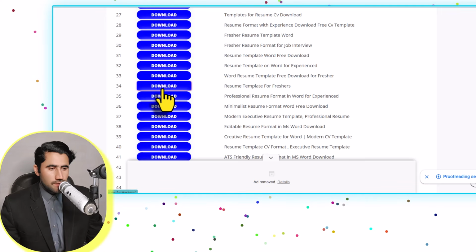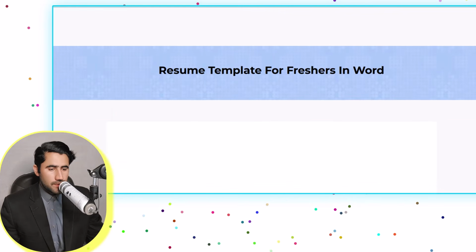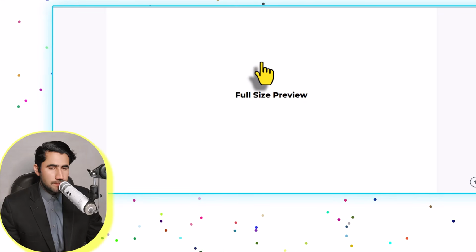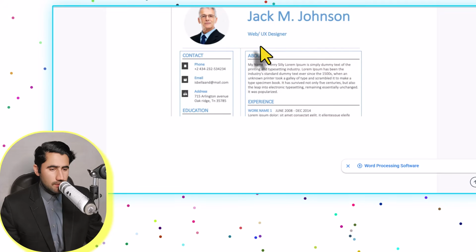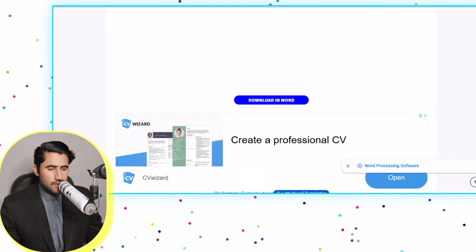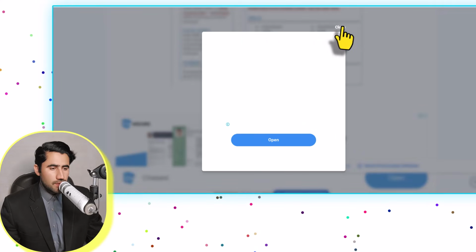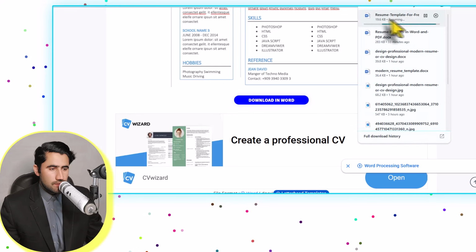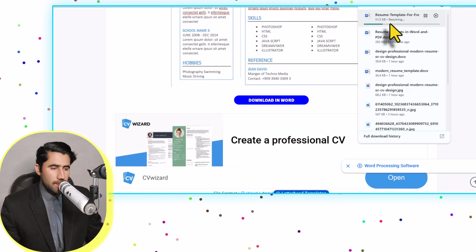After clicking the download button, you will need to wait a second. This page will open, then you will need to go down here. Just wait until this page has completely loaded. Now you can see, guys, this is the CV. If I go down here, you can see it's mentioned "download in Word", so just click on it. Just close the ads. Now you can see the CV download has started. When it's downloaded, you just open it.